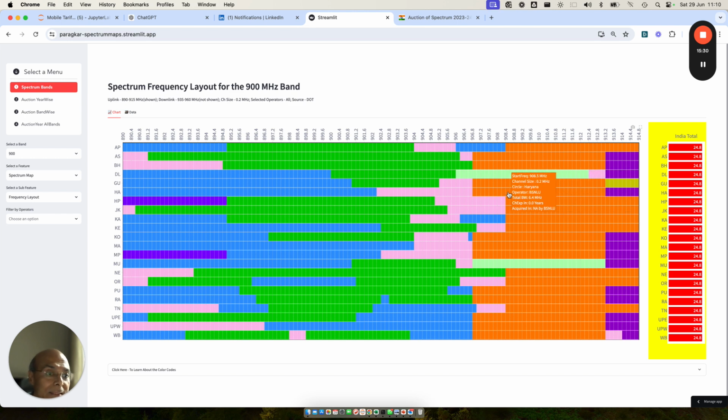Haryana, Bharti doesn't have any spectrum here, so Haryana is not going to be useful for Bharti, so leave that aside. And then we look at HP. Vodafone doesn't have anything, and Bharti has got around 10 megahertz. It can take 3.4. But if BSNL moves out, imagine that it will be able to get 15 megahertz here. In HP also, they will be able to do standalone 5G. J&K, the situation is similar.